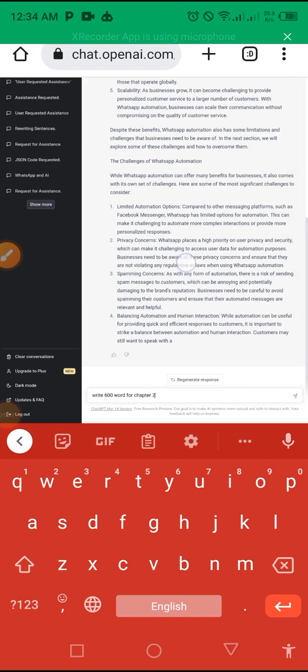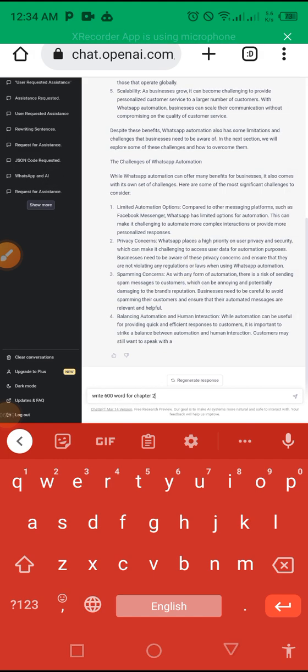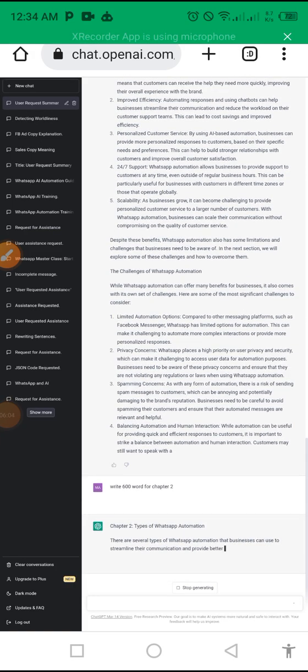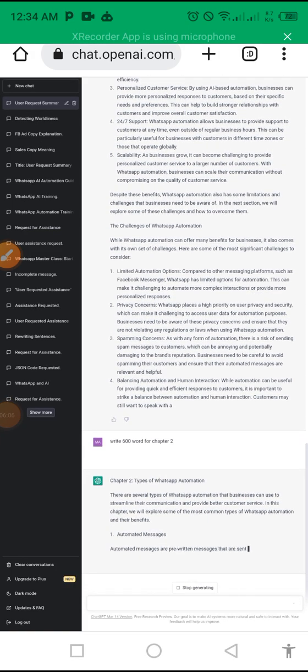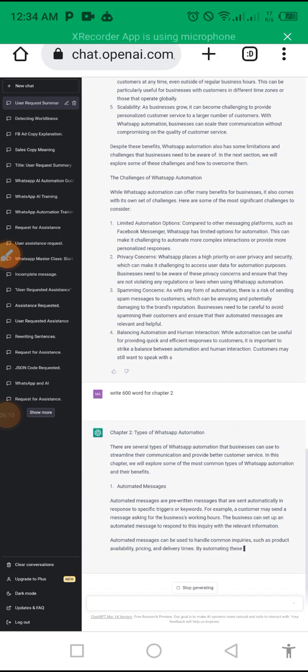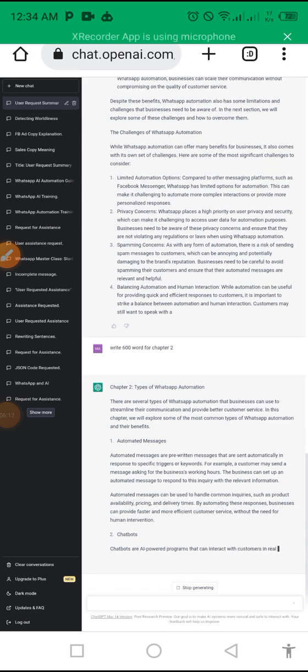For chapter 2, I don't need to code what is in chapter 2. So let's see what the bot will say. You can see it says chapter 2. Can you see? And he will write it.